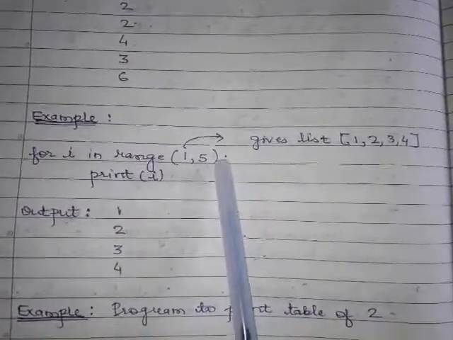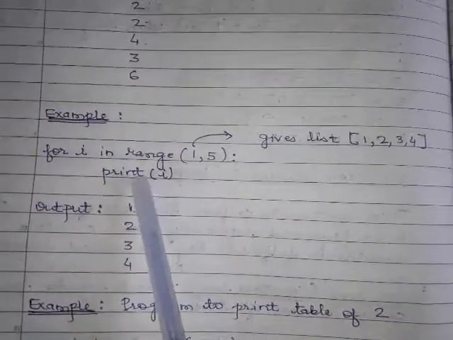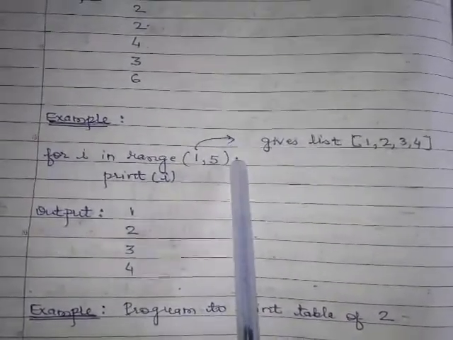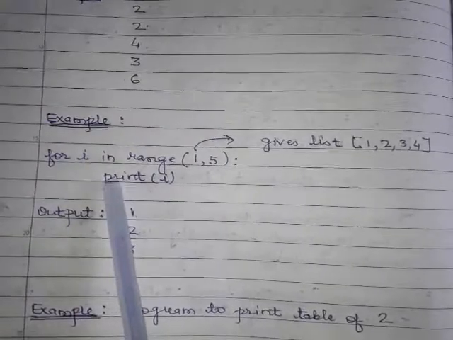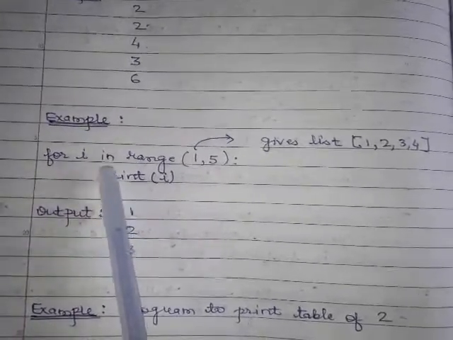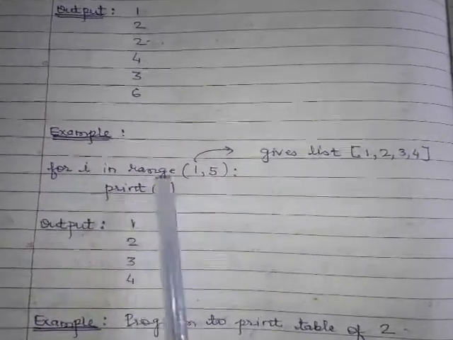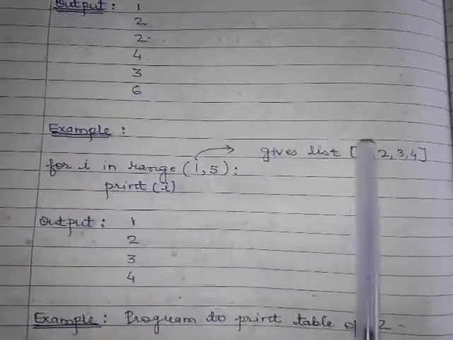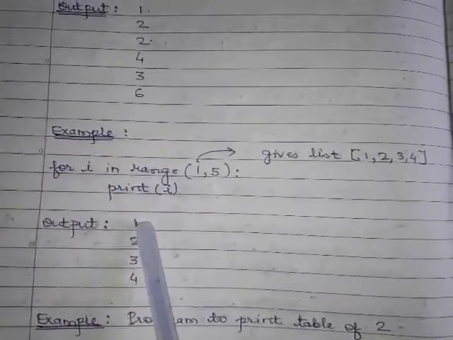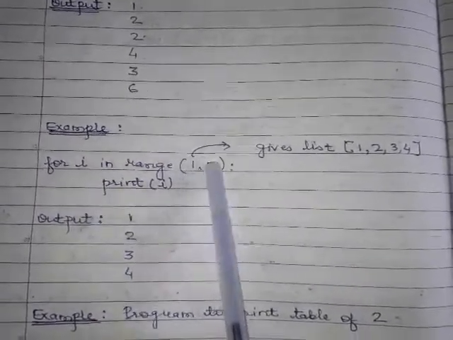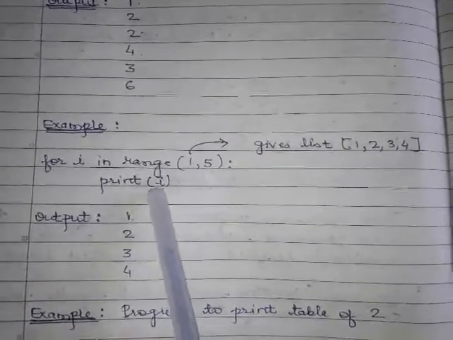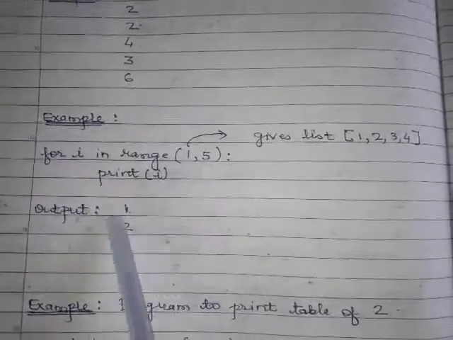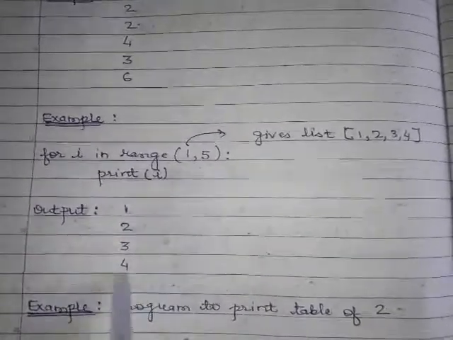After the colon, I write a single statement, print, within this for loop with some indentation. Whenever you put a colon in script mode, your cursor will automatically be at some indentation. I simply write print(i). So first i will be assigned the value 1, so print i gives 1. Then i will be assigned the value 2, then print i gives 2, then 3, 4. This way the logic will work. So this is also a simple example of a for loop.